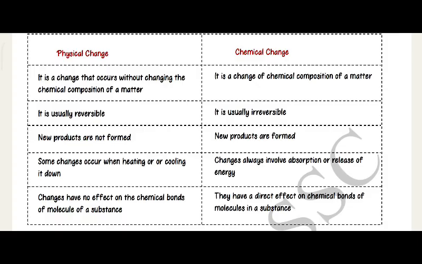Chemical change: it is a change of the chemical composition of matter. It is usually irreversible. New products are formed. Changes always involve absorption or release of energy. They have a direct effect on the chemical bonding of molecules in a substance.